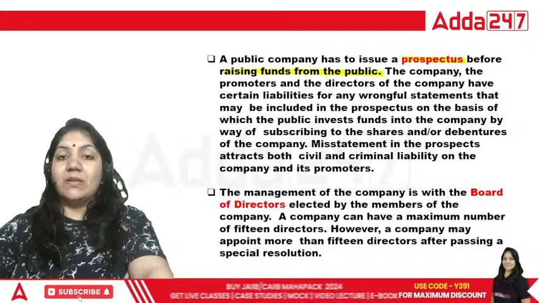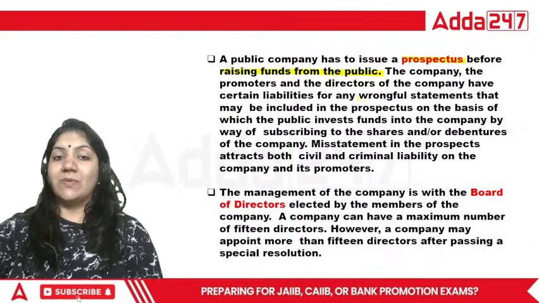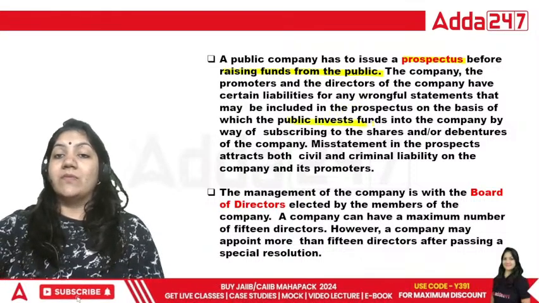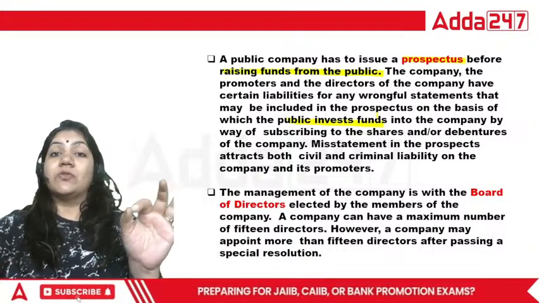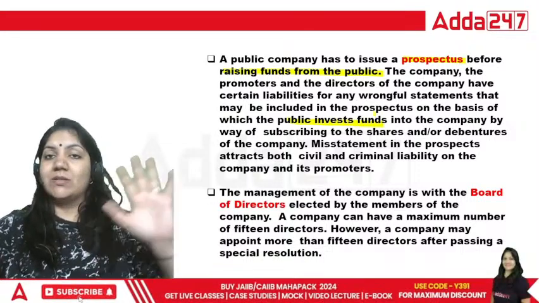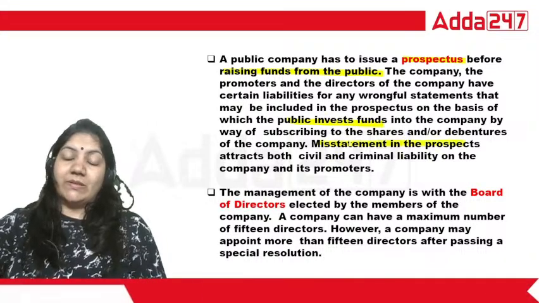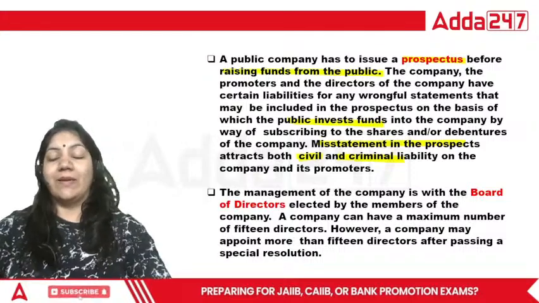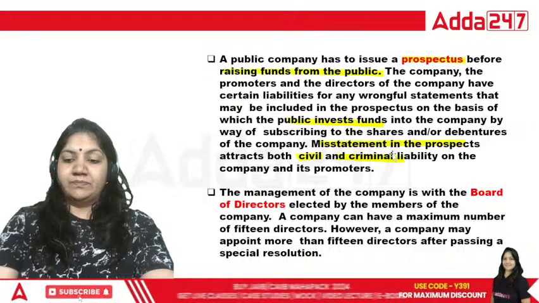Next. The public company has to issue the prospectus before raising funds from the public. The company, the promoter, and the directors have certain liabilities for any wrongful statement that may be included in the prospectus on the basis of which the public invests funds. So that's why if a company is issuing a prospectus, they have to show 100% exact information, because on the basis of that prospectus the third party is investing. Misstatement in the prospectus will attract civil and criminal liability. That is important.